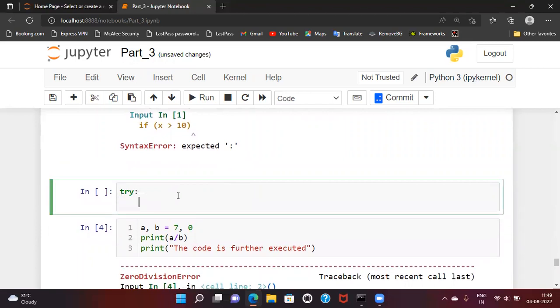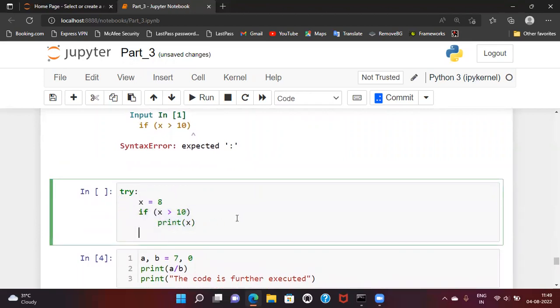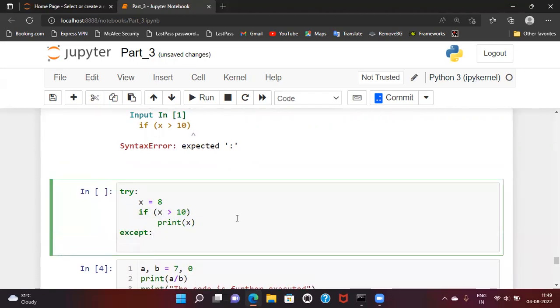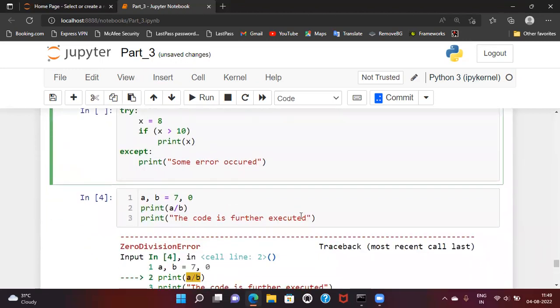Let me add one try block here, then except, print "some error occurred", and let me add another print statement also, just for verification.